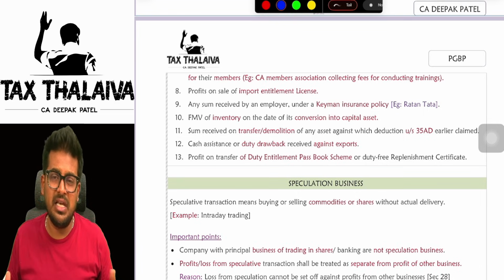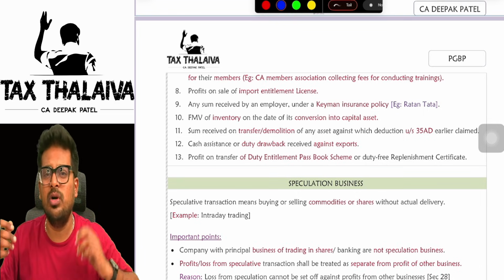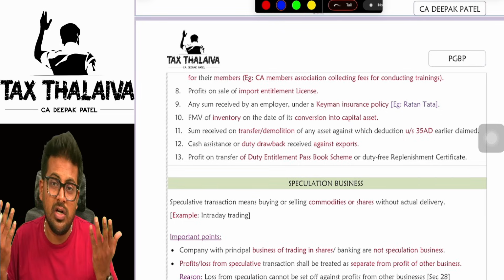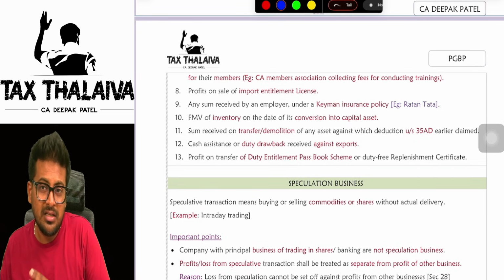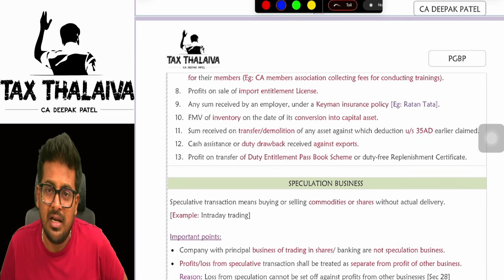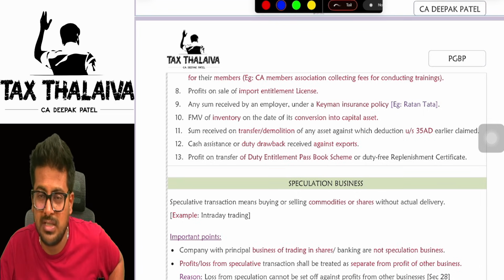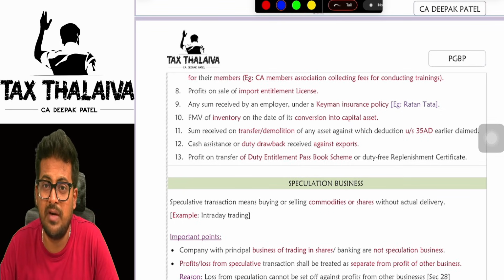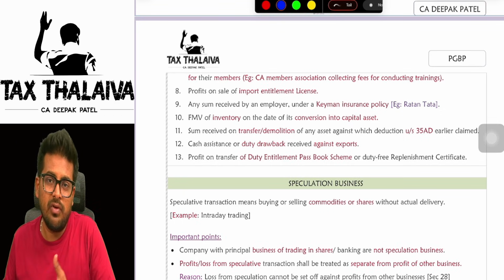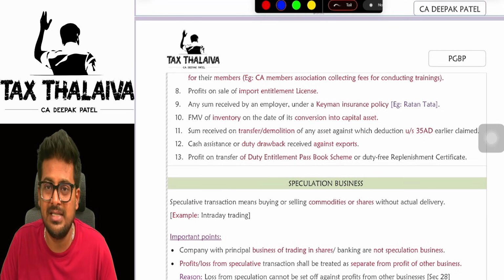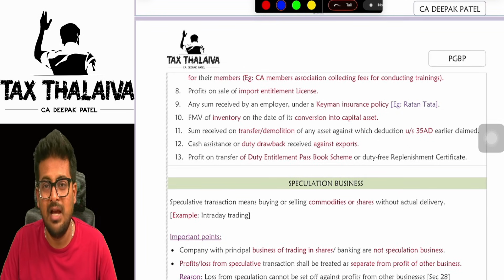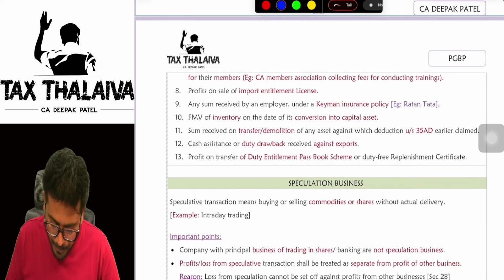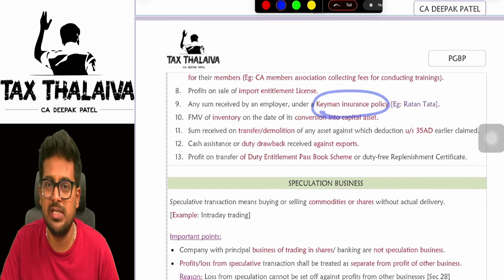Let's say for example this year I don't have business, there is no demand for the product. Why should I import? Then I have the license. What should I do with this? There is another person who needs the import license so that he can import some goods. So I can sell this import entitlement license to someone and he can import goods. So whatever amount I will receive from him for selling the import entitlement license will be taxable under the head PGBP.